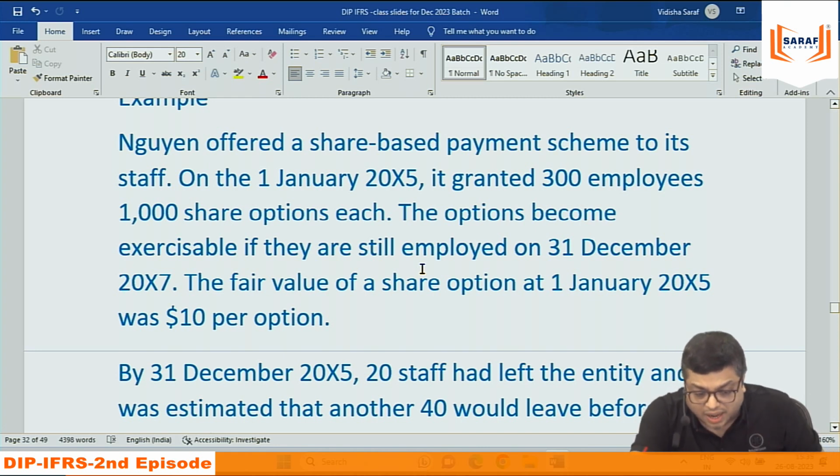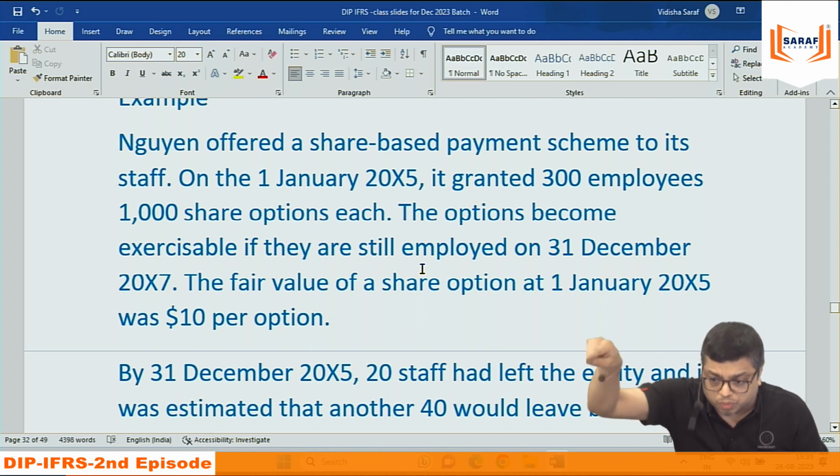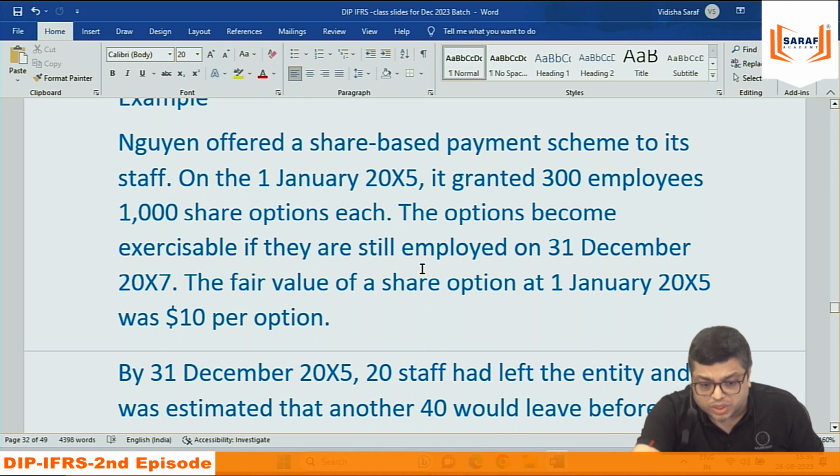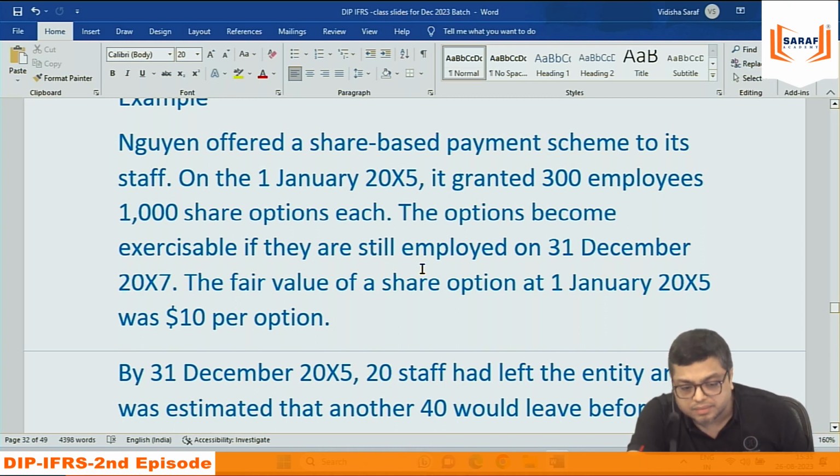But the value of the share after 3 years is going to be 4,000. So what is the loss to the company? 2,400 per share, because we are going to give the employee a 4,000 rupee share at 1,600 rupees. So the loss to the company will be 2,400 per share. That is called the fair value of the option. This is the loss per share to the company.